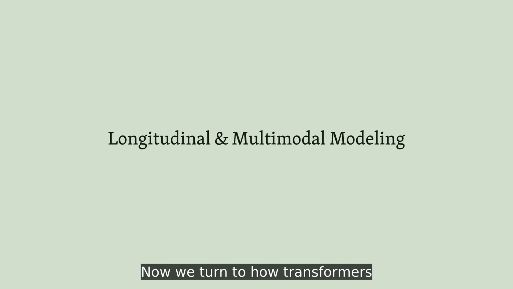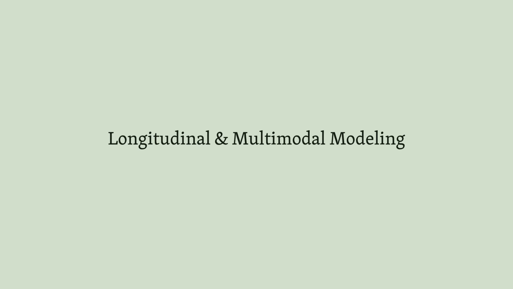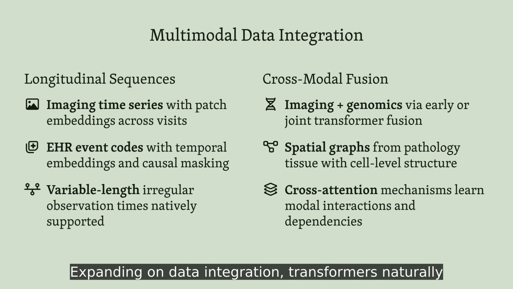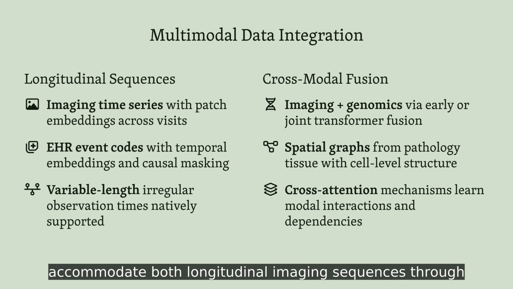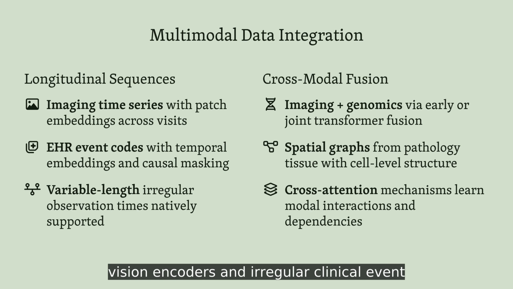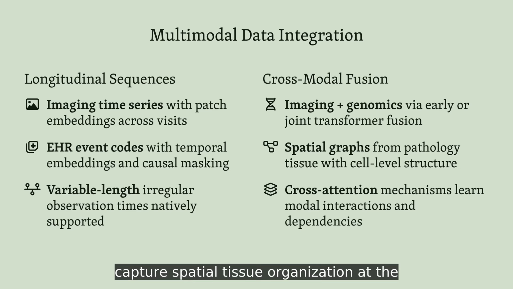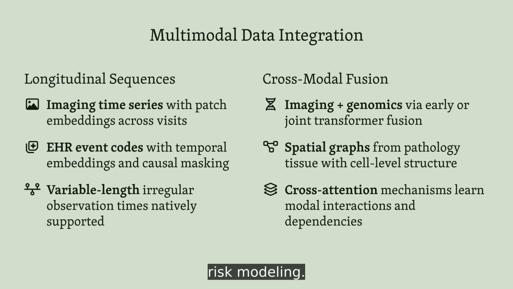Now we turn to how transformers integrate diverse and sequential data sources. Expanding on data integration, transformers naturally accommodate both longitudinal imaging sequences through vision encoders and irregular clinical event streams via temporal embeddings. On the multimodal side, models like TMSS and XSURV fuse imaging with genetic data using joint attention, while graph-based architectures capture spatial tissue organization at the cell and patch level for comprehensive risk modeling.